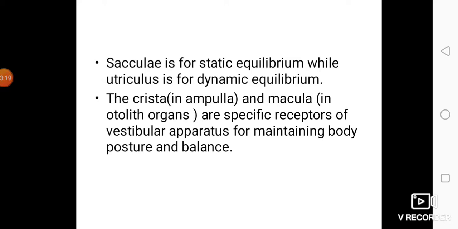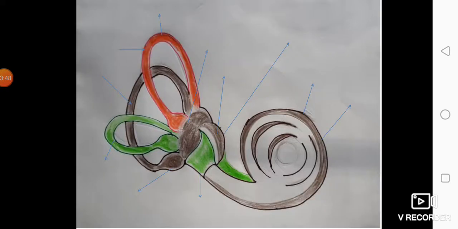The cristae, which are present in the ampulla, and the macula in otolith organs, are specific receptors of the vestibular apparatus for maintaining body posture and balance. Cristae are sensors present in the ampulla of semicircular canals, and macula are the ridges in otolith organs. Both these structures have specific receptors of the vestibular apparatus for maintaining body posture and balance.